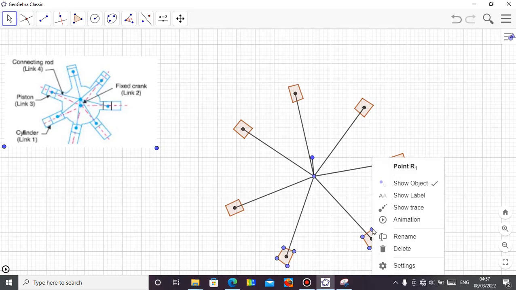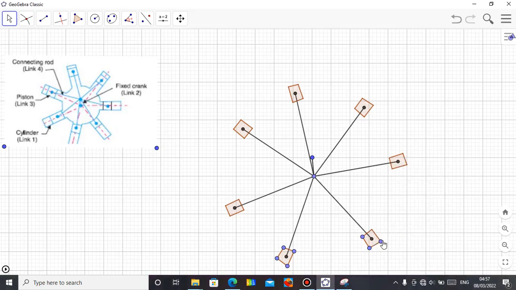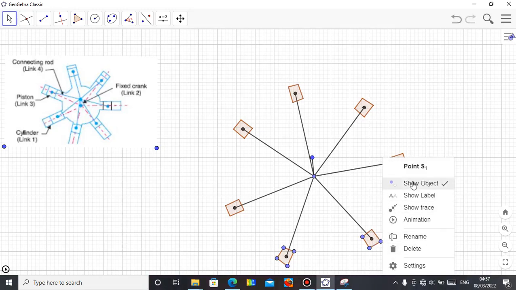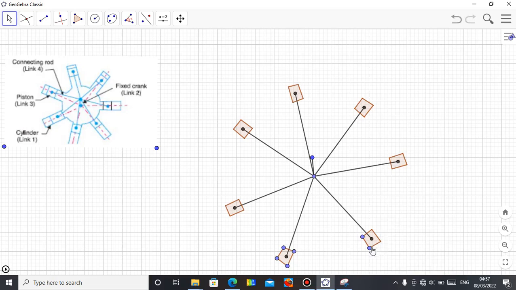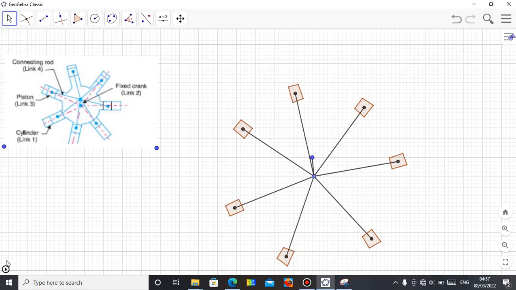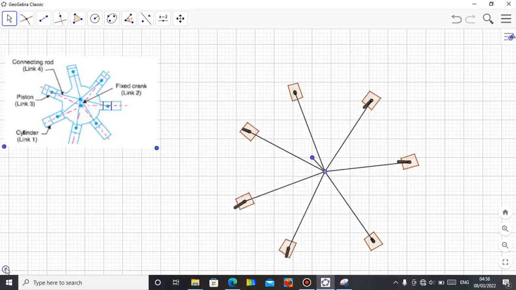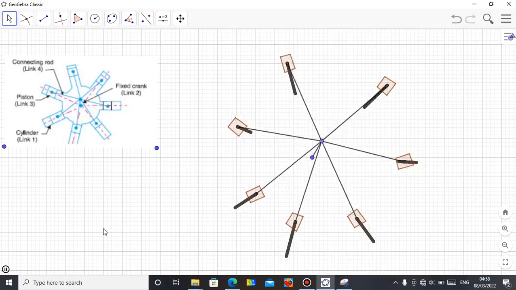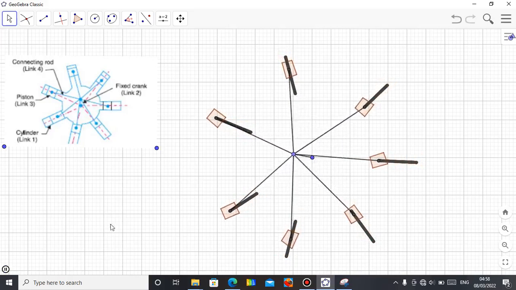Okay, so I'm left with these two now. Okay, the last one. Okay, so this is a demonstration. Let's play the animation again so that you see. So this is what we are talking about. So this is how the rotary engine works.